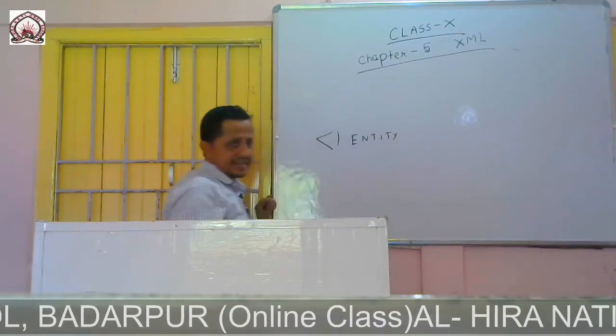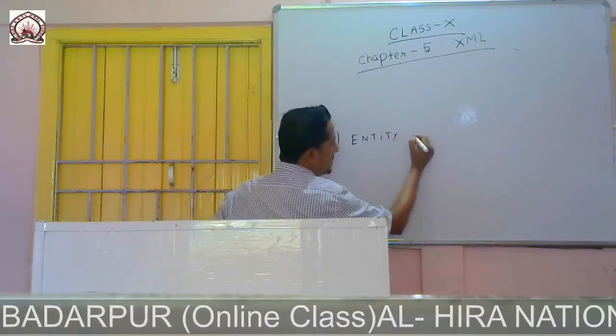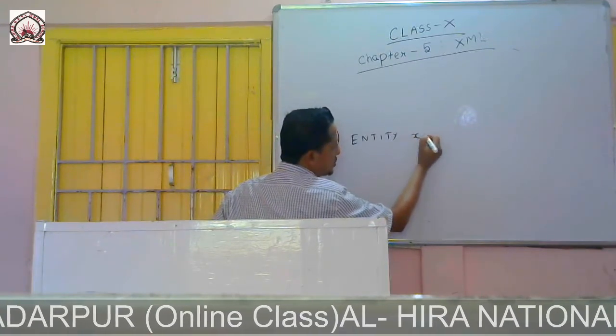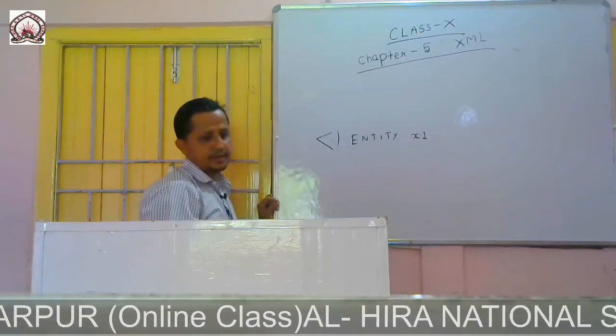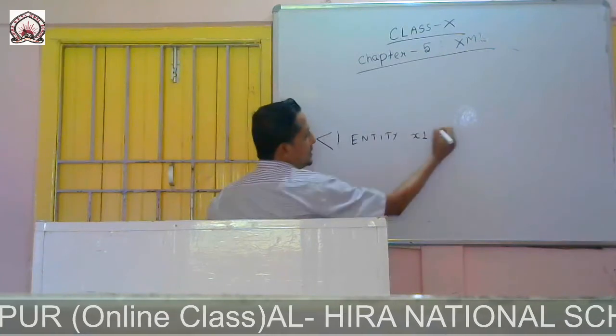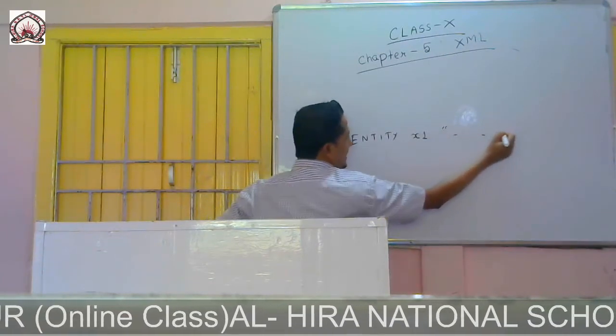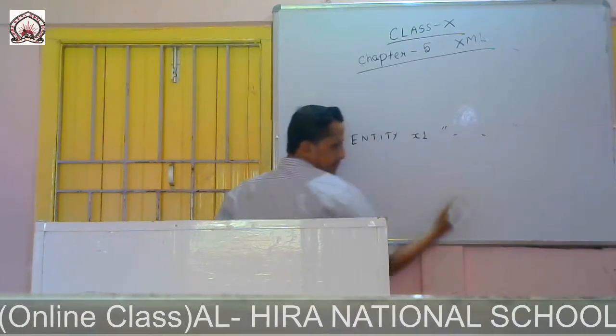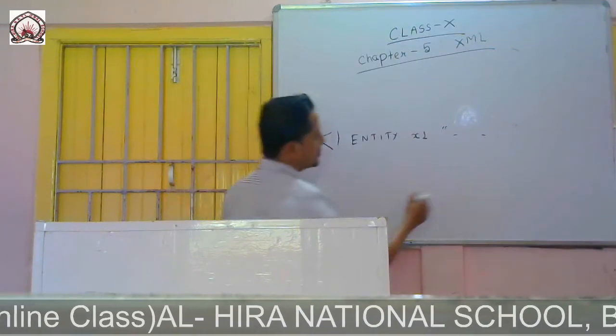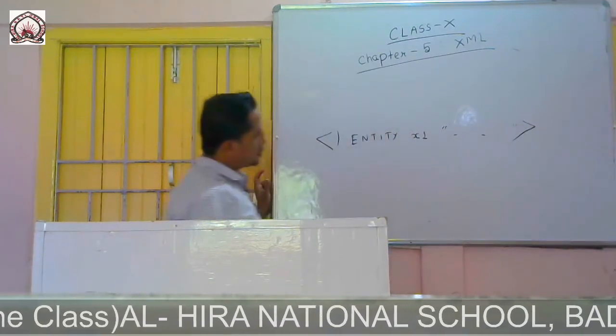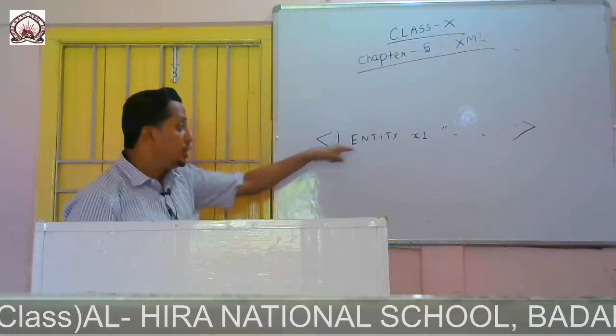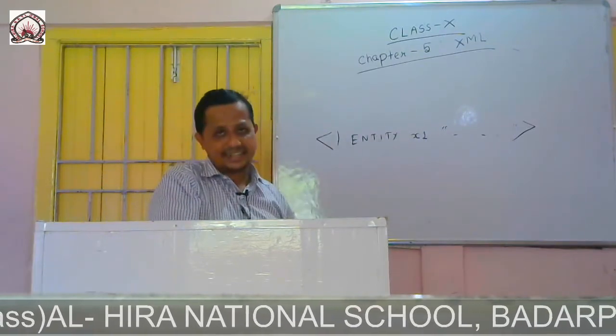We can give any entity name. Say I give it like this, x1, then we can write anything within this. So this is user defined. This we can define.